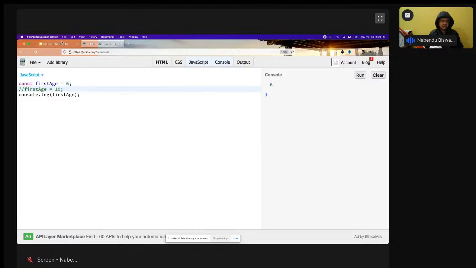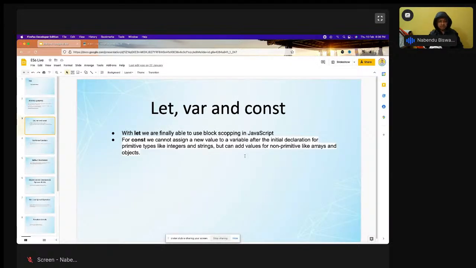But let us see one more thing. For non-primitive types like arrays and objects, it behaves in a very good way.